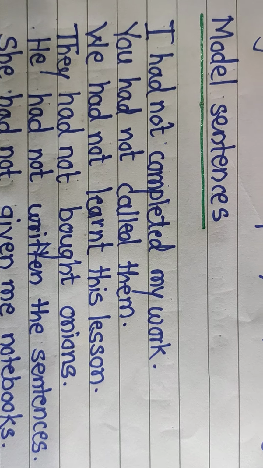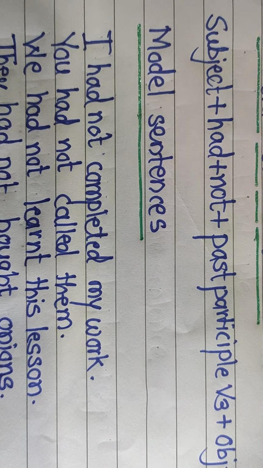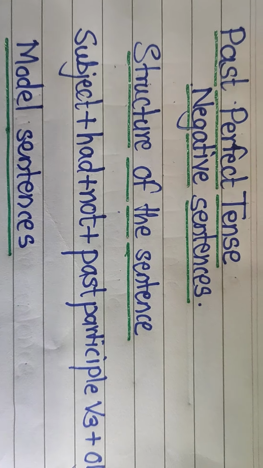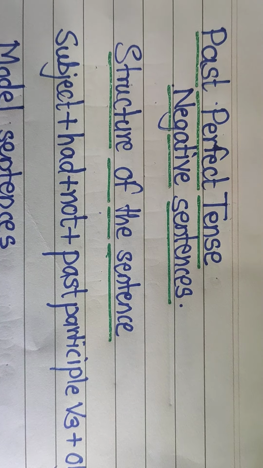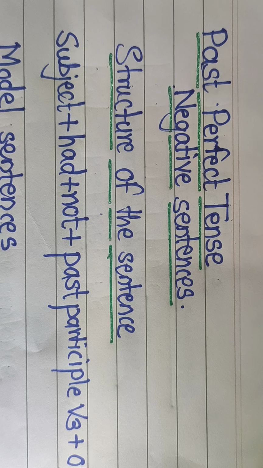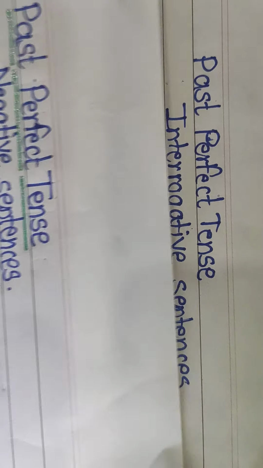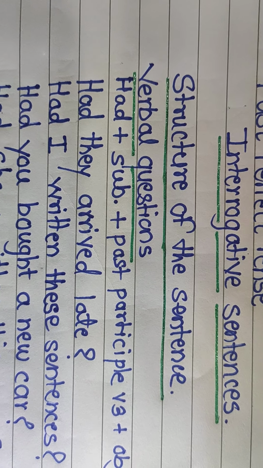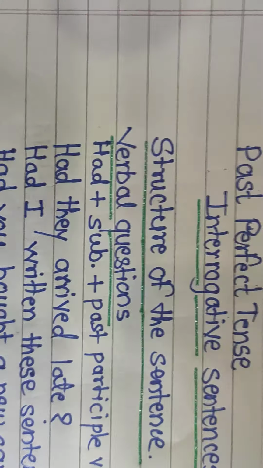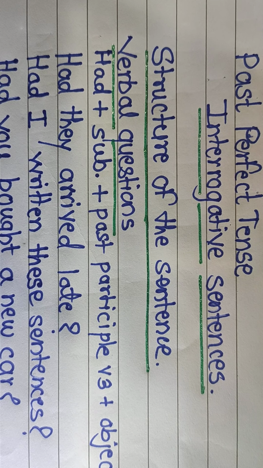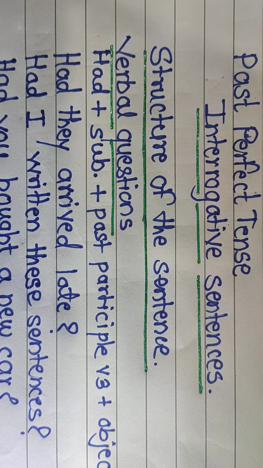Now we have seen all these model sentences in past perfect tense, but these sentences are negative sentences. Now next, in past perfect tense, we are going to learn interrogative sentences. Interrogative sentences, that is questions. Structure of the sentence. First, verbal questions.